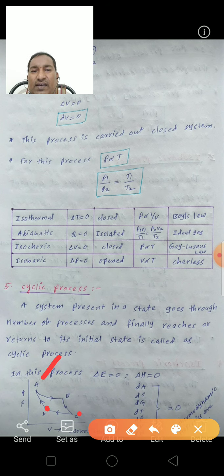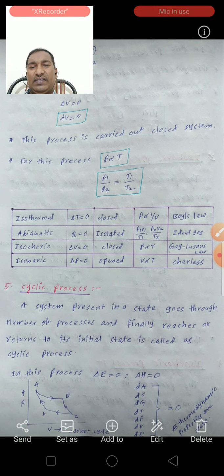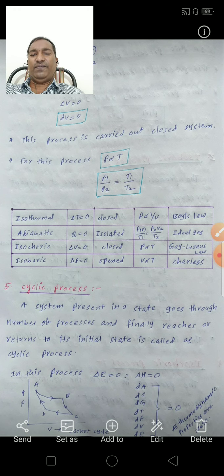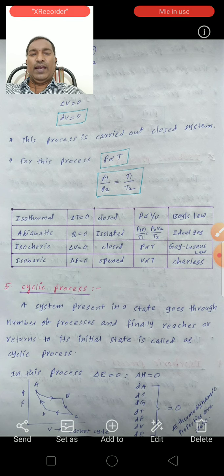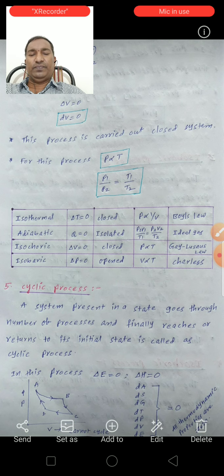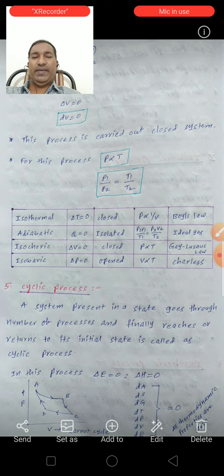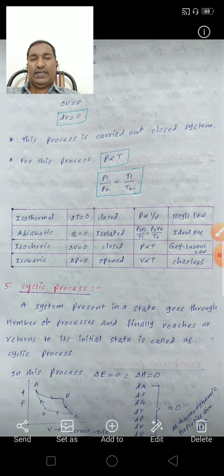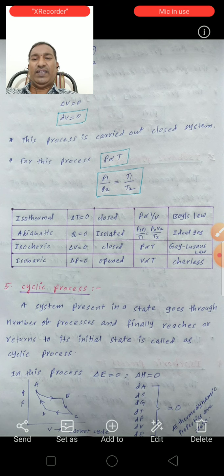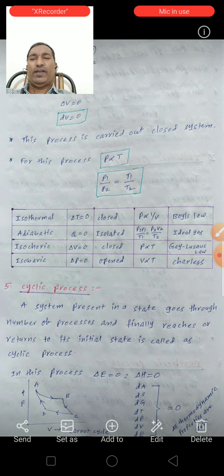So what are the thermodynamic properties? See here, del E, that means change of internal energy. Delta H means change of enthalpy. Del A, change of Helmholtz free energy. Del S is change of entropy. Del G is change of Gibbs free energy. Del T, change of temperature. Del P, change of pressure. Del V, change of volume. All these thermodynamic properties are zero for a cyclic process.